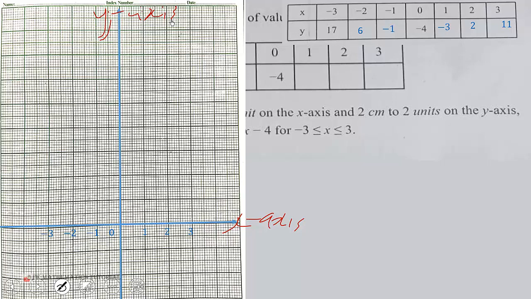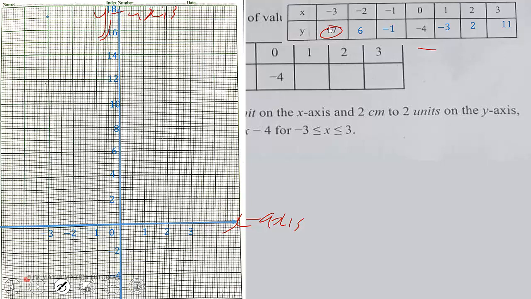Then also on the y-axis, we start from -4, because that is the least negative value here. So -4, we go to -2, because 2 centimeters is 2 units. We go to 0, 2, 4, 6, 8. So steps of 2 until we get the last one, which is 18. That is okay because the highest number here is 17. Good. So the next thing we are going to do now is plot the points.